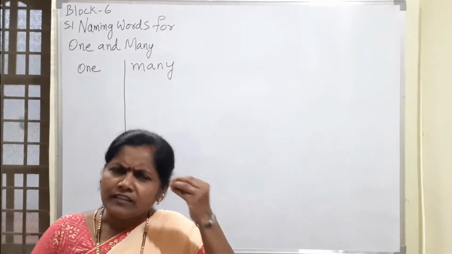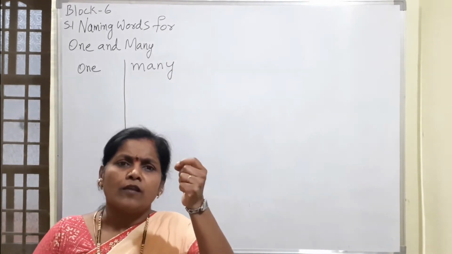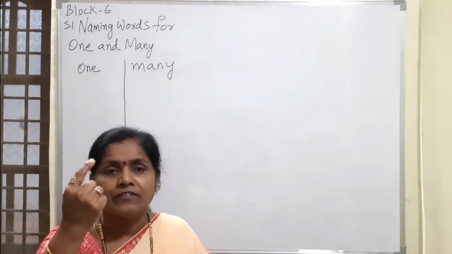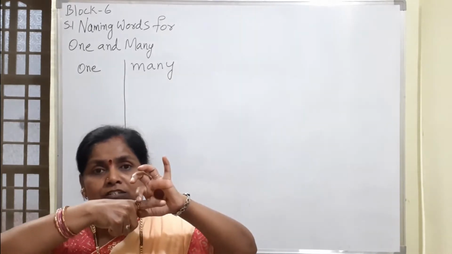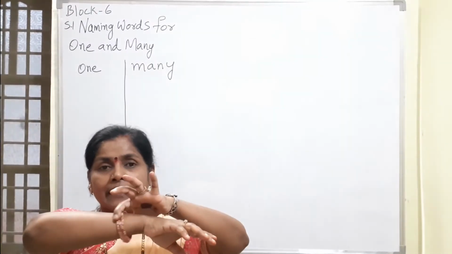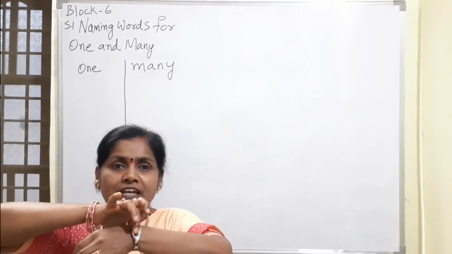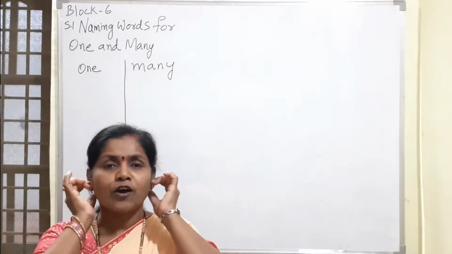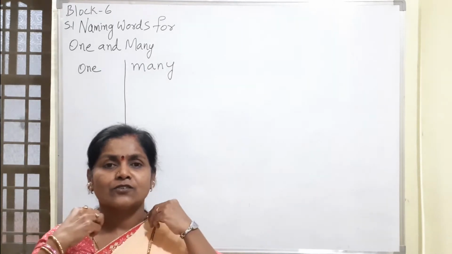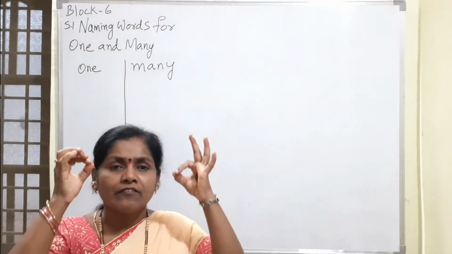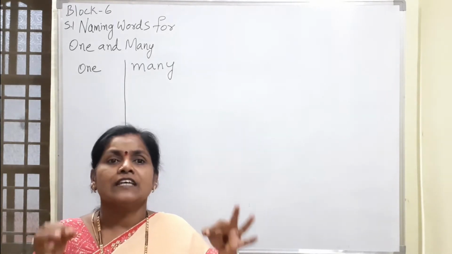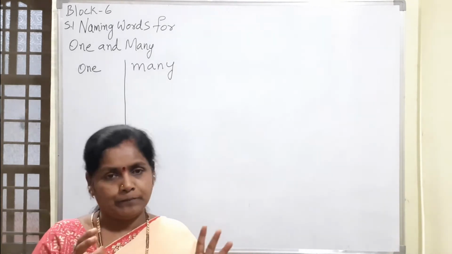See, everything, even a little small bindi, has its name. This ring also has its name. Bangle also has its name. Watch also has its name. Tops also, chains also. So everything, whatever is there in this universe, has its own name.